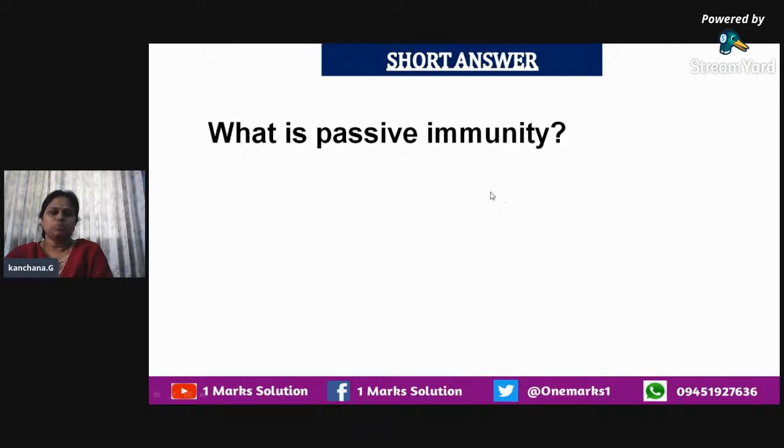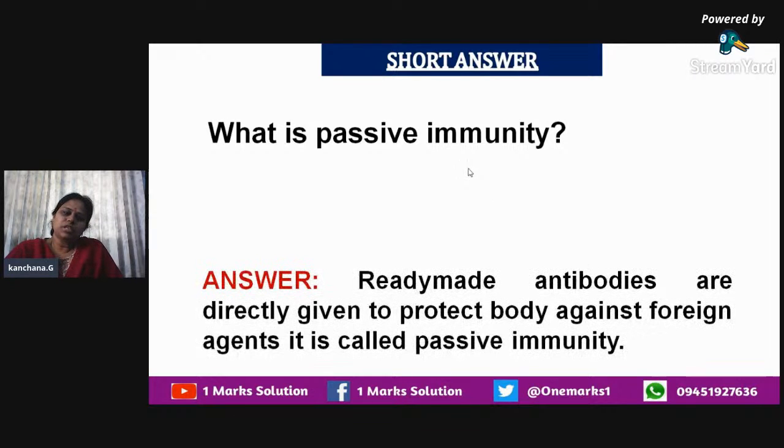As I told, you also know about various kinds of immunity. So they are asking you what is passive immunity. Recall it from the word itself, children. Ready-made antibodies are directly given to protect the body against a foreign agent.